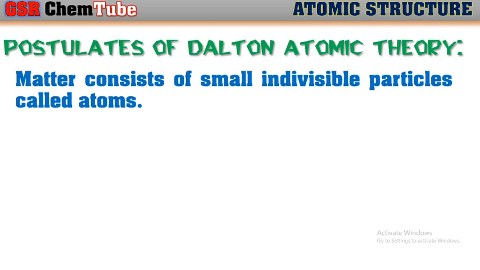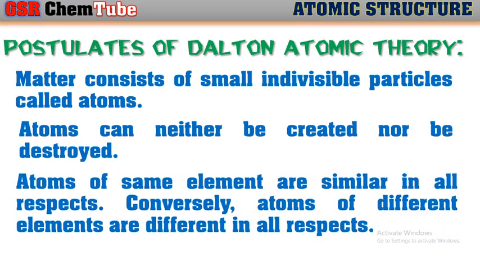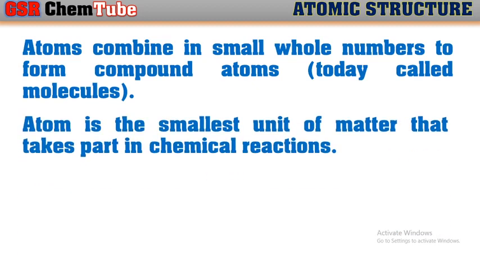Matter consists of small indivisible particles called atoms. Atoms can neither be created nor be destroyed. That means we cannot create the atoms synthetically in the laboratory, or we cannot break them too. Atoms of same element are similar in all respects. Conversely, atoms of different elements are different in all respects. Atoms combine in small whole numbers to form compound atoms. We are calling them as molecules. Atom is the smallest unit of matter that takes part in chemical reactions.